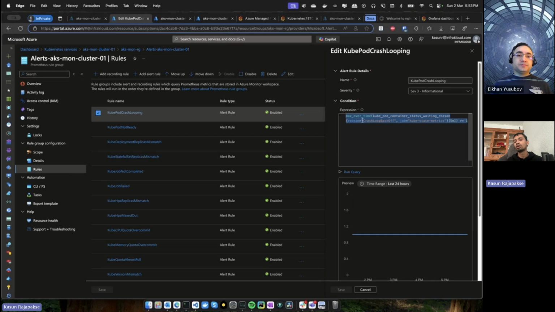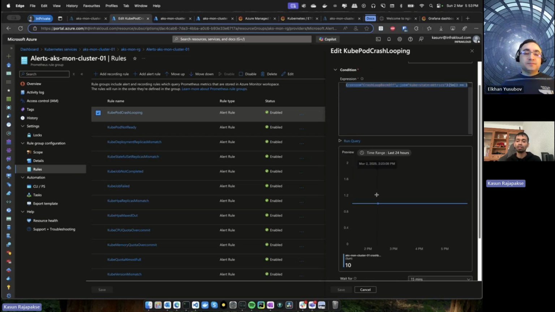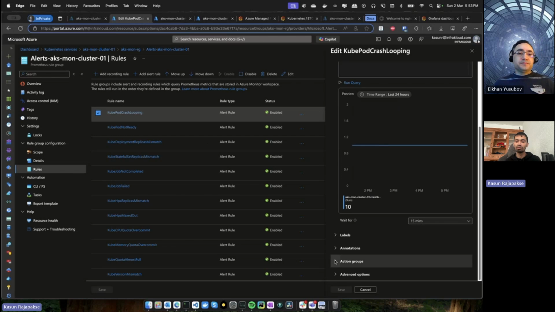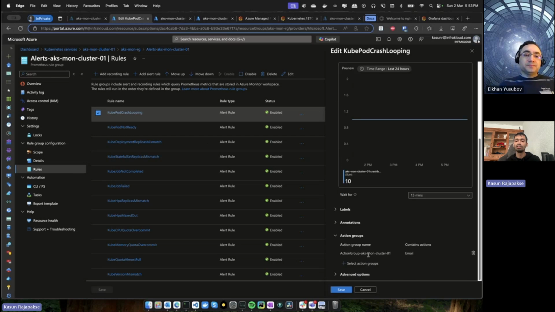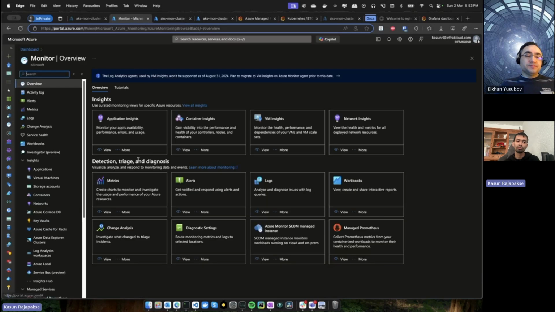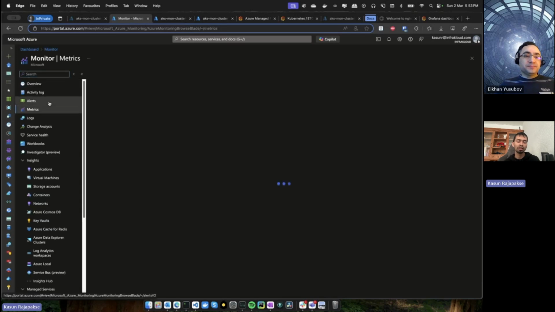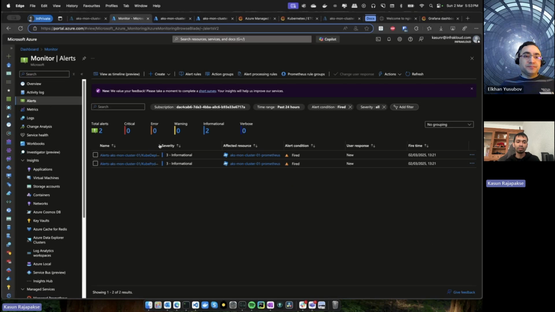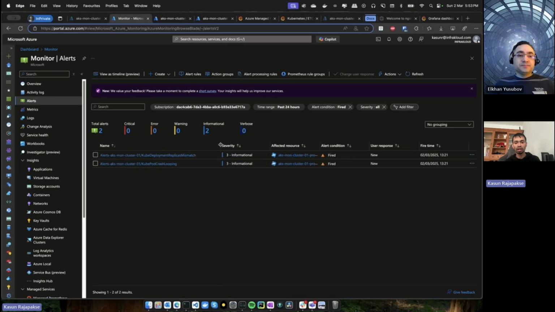So this is a PromQL query, like a KQL. Then it will integrate with my action groups, to send that alert through the action group, so you will be notified if something goes wrong. For example, I have a demo now. In the alerts in Azure Monitor, you can see I have pods that are continuously restarting. You can see the status here.